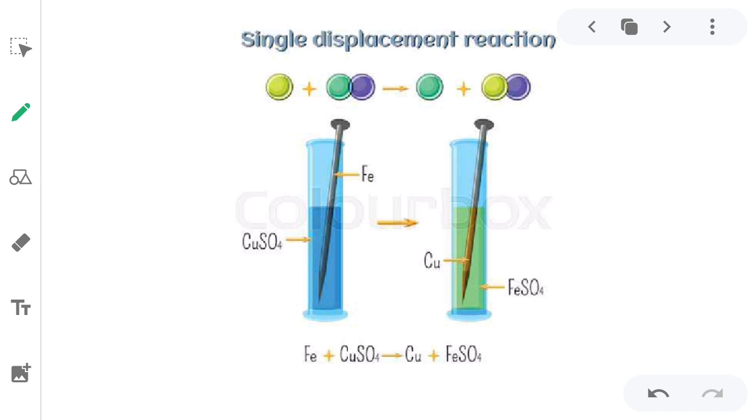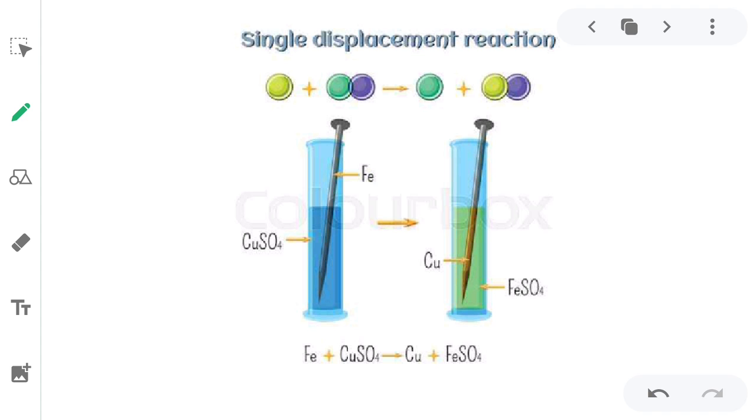This blue solution is of copper sulfate, and Fe, that nail, is made up of iron. So when we put a nail in the copper sulfate solution, what happens? FeSO4, iron sulfate is being formed and copper gets released, and because of that reaction you can see that the solution has changed its color. Okay, so this kind of reaction is called a displacement reaction.